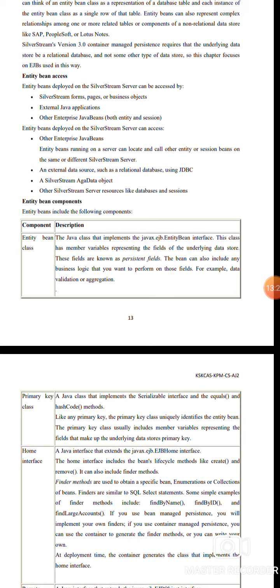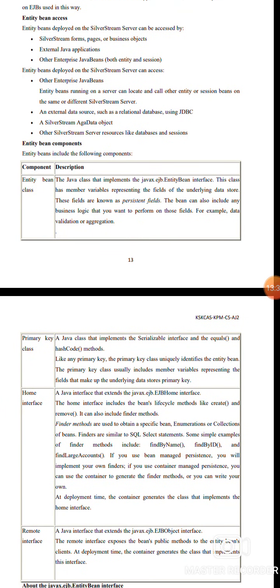Silverstream version 3.0 manages persistence. Persistence means storing the data underlying the bean, stored relationally in the database. Entity beans are deployed in the Silverstream server. They can be accessed from Silverstream form pages, business objects, external Java applications, and other enterprise Java beans.